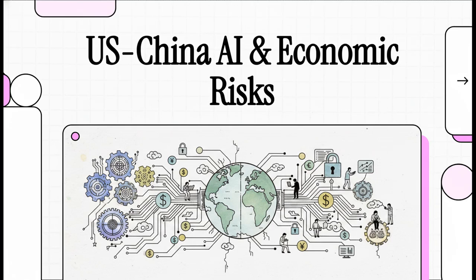I'm putting on my cybersecurity analyst hat today because we've got a seriously fascinating and frankly rapidly evolving situation to look at. We are going to assess the interconnected systemic risks going on between the US and China right now. And look, we're not just talking about microchips or trade tariffs anymore. We're looking at this massive, highly complex ecosystem where artificial intelligence algorithms, global finance, and even domestic labor markets are all colliding and feeding into one another.